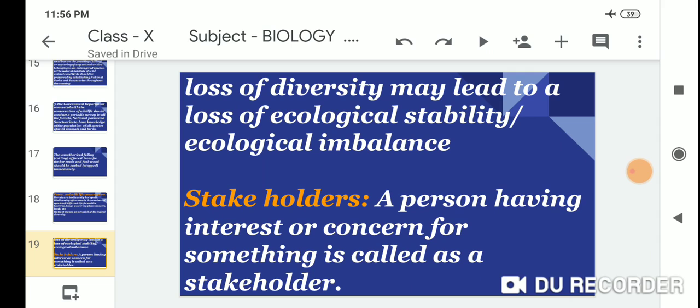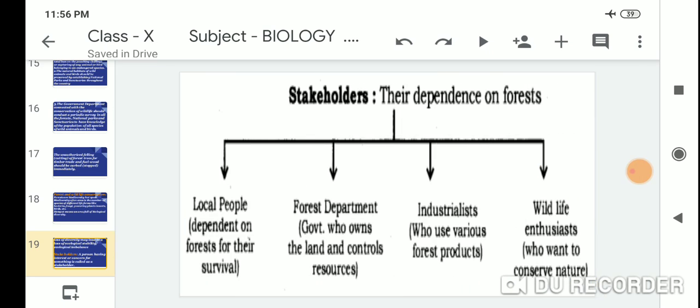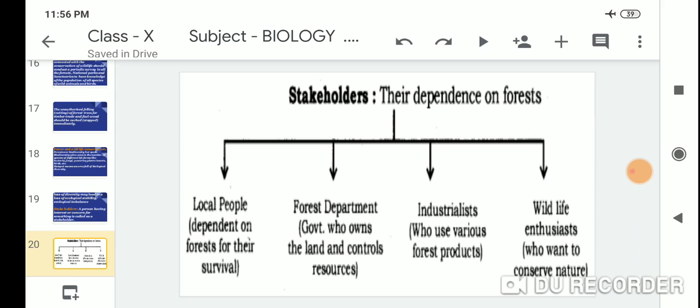Stakeholder: a person having an interest or concern for something is called a stakeholder. Stakeholders that depend on the forest: first, the local people dependent on the forest for their survival. Second, the forest department of the government, which owns the land and controls the resources. Third, the industries which use various forest produce. And fourth, the wildlife activists who want to conserve nature.